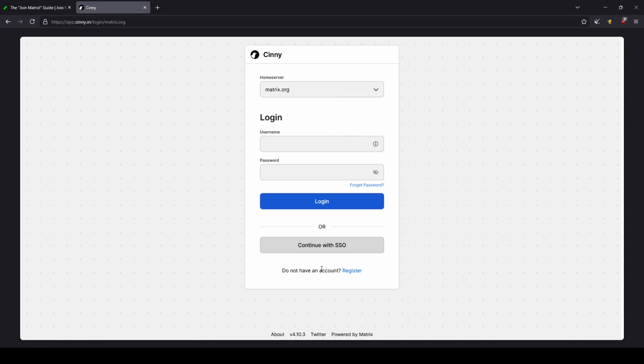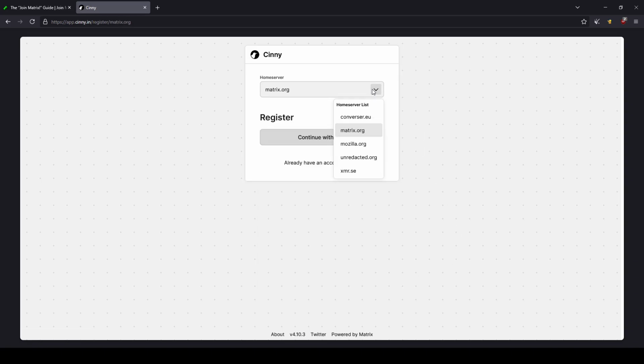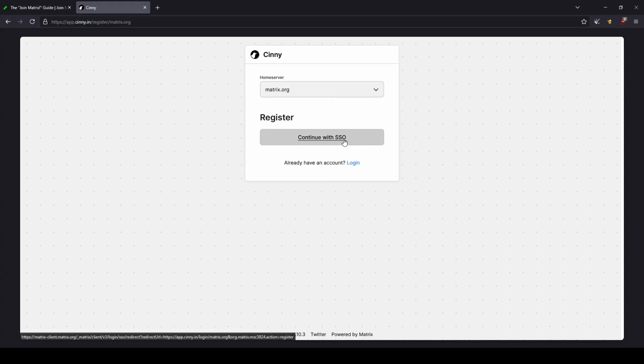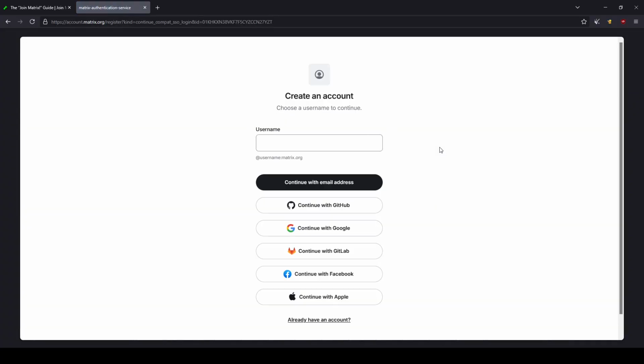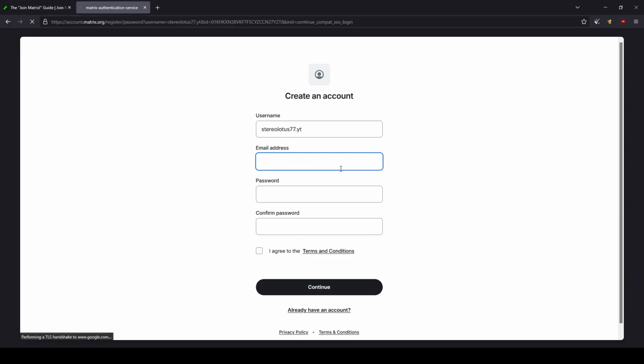Next, we come up with a username. Pretty easy. So to give a little bit more detail about selecting a home server, each of them have different requirements. One of them, with matrix.org, is they require an email address. Some of them don't require an email and just require a username. This way you can just connect without having to give them any personal information, instead of giving them the bare minimum.